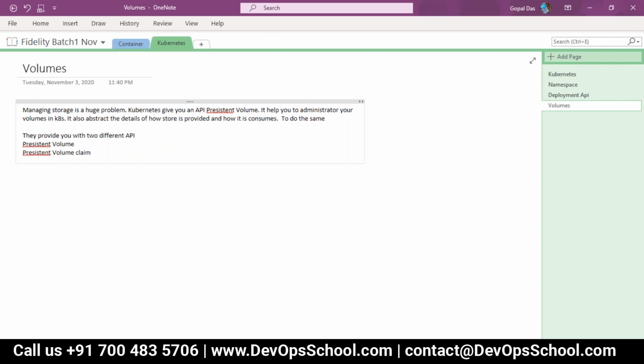When we talk about persistent volume, it is a piece of storage in the cluster that has been provisioned by an admin, or it is a resource in the cluster. Like we have resources like a node, it is a resource similar to that.